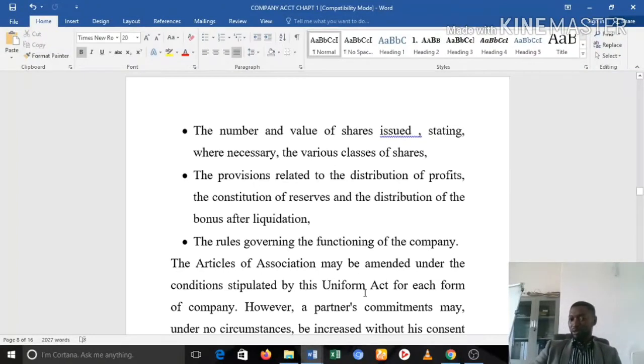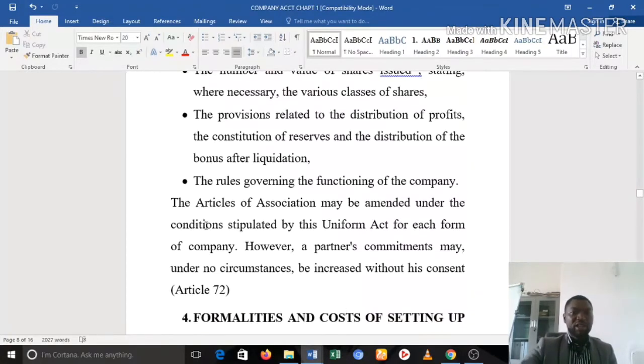So, I mean, you know how this particular area is very important. When they are sharing profit, you must share the profit in strict respect of what the article of association has said about the distribution of profit. Again, you should also have rules governing the functioning of the company. So you should have rules related to how do we elect, how do we choose these particular persons for particular posts, how do we take our decisions, and so on and so forth, who is in charge of what, and so on and so forth.